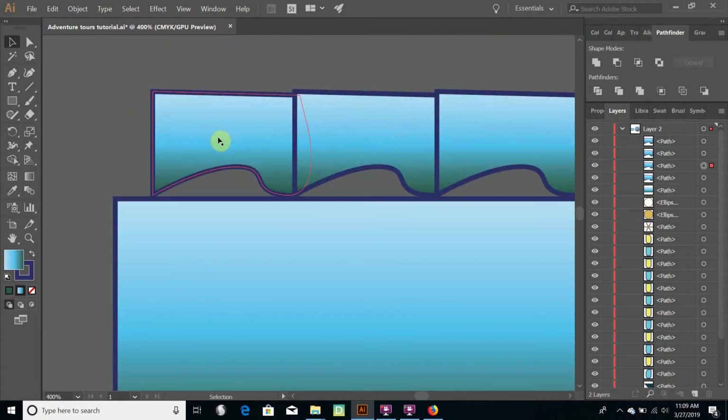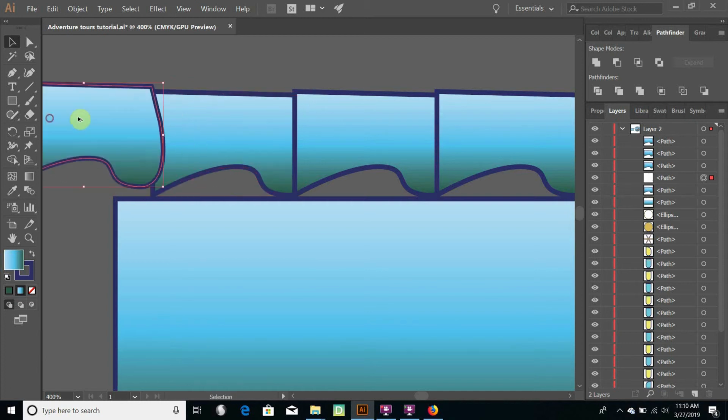I might even throw an extra one here just in case. I want to make sure that it's long enough to cover what I need it to cover. Sometimes that happens. When you hold down the Alt key but don't let it go before you adjust it, sometimes it actually doesn't copy, but it moves it instead, which is kind of annoying.